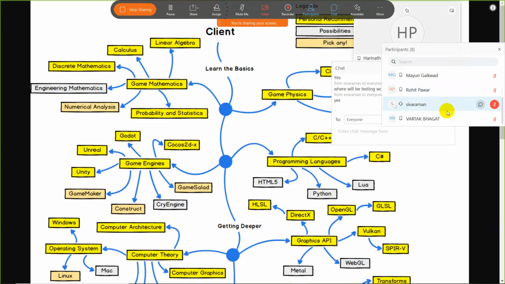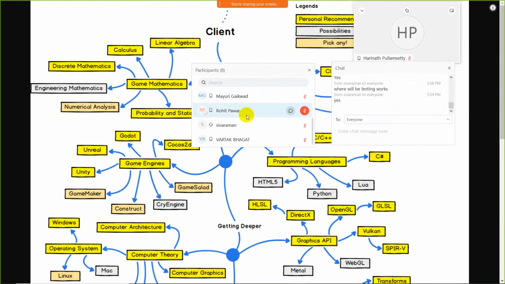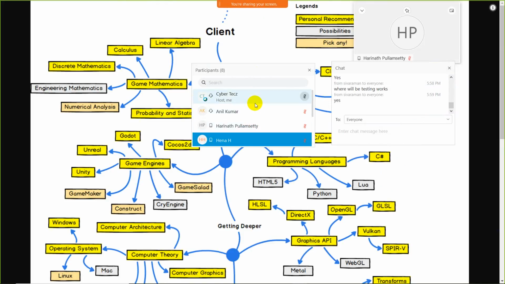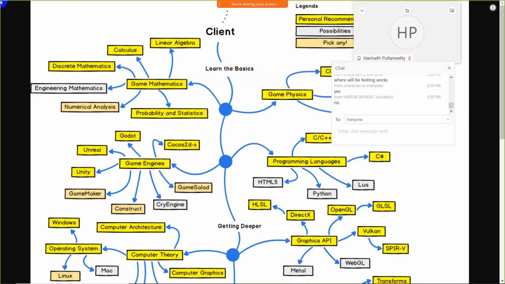Oh, thanks. Guys, again, any question? Mayuri, Rohit, Vartak, Hena. Any question? Okay, thanks, Vartik. Okay, I think there is no question. Let's move toward the server-side development.